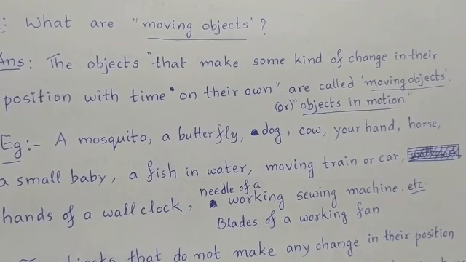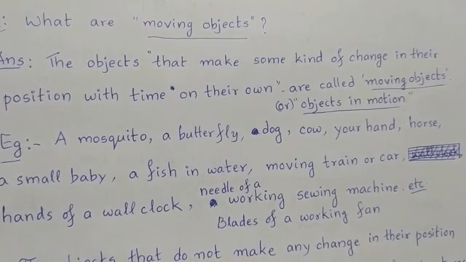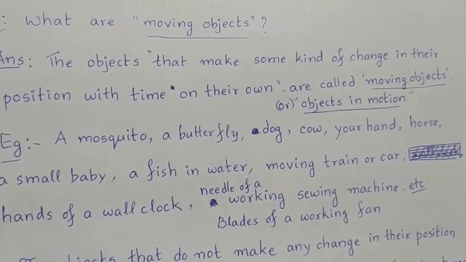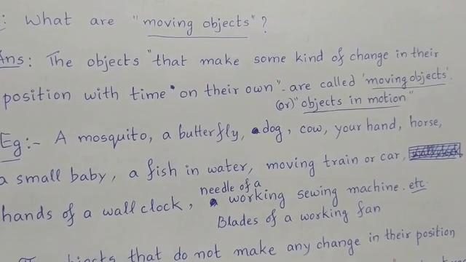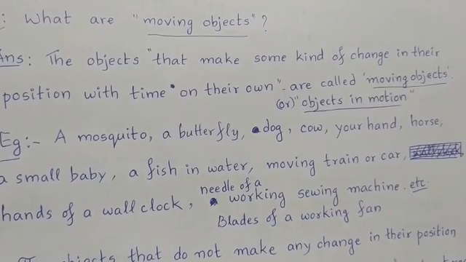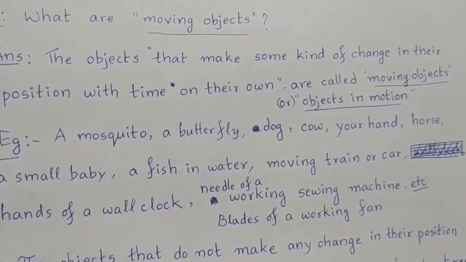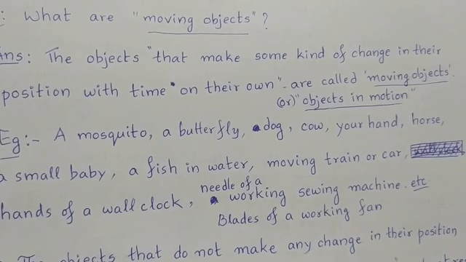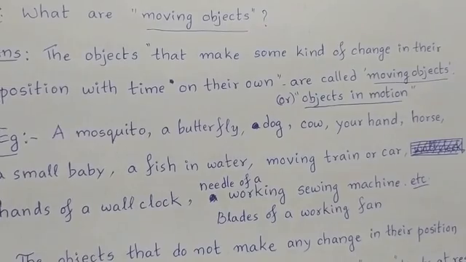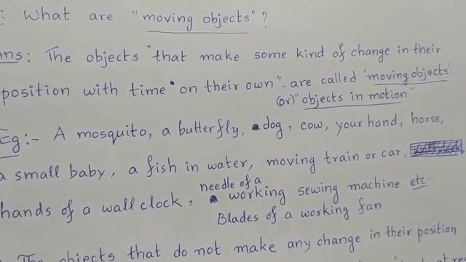Of course, even electricity induced motion can also be considered as the object that is making movement. The objects that make some kind of change in their position with time on their own are called moving objects, or objects in motion.